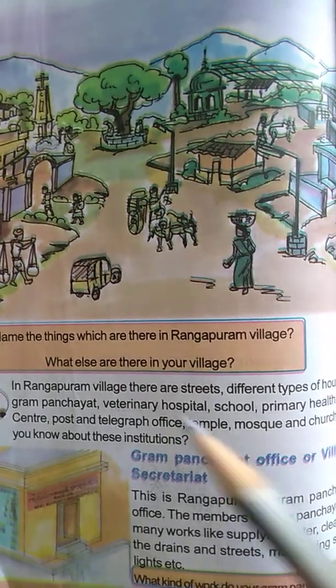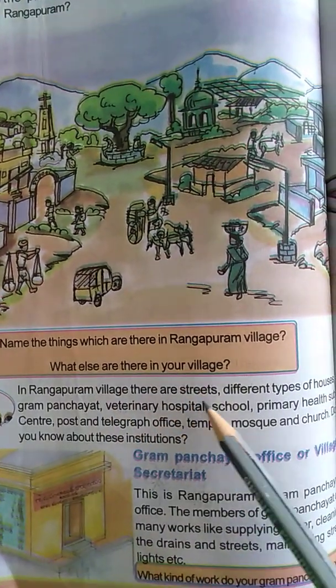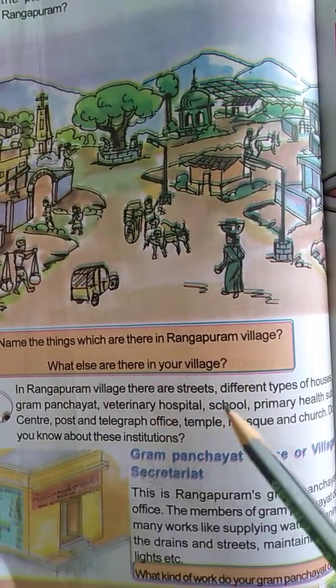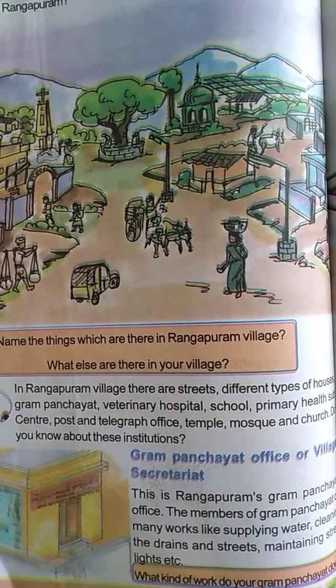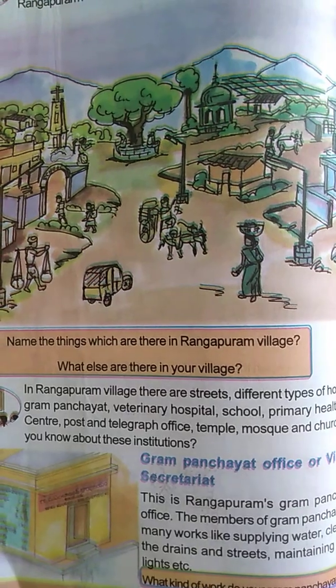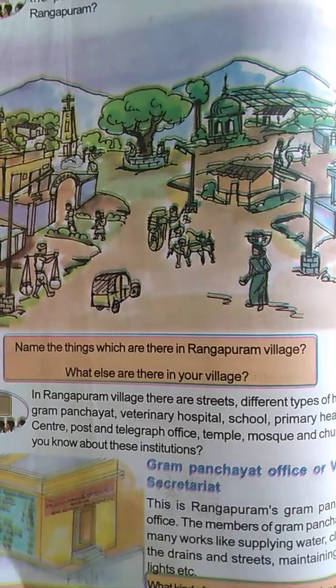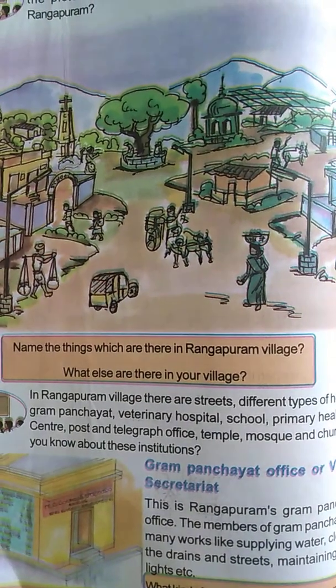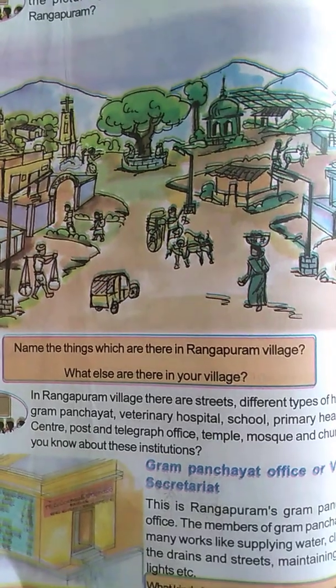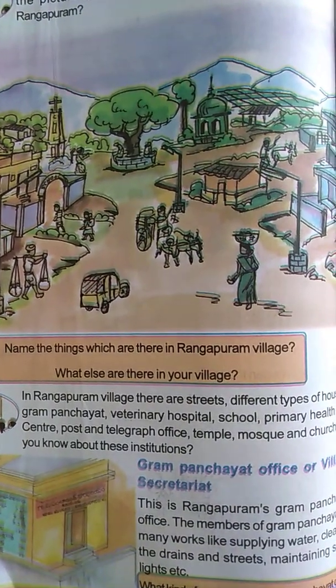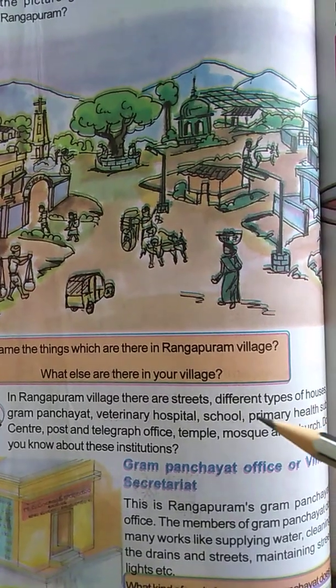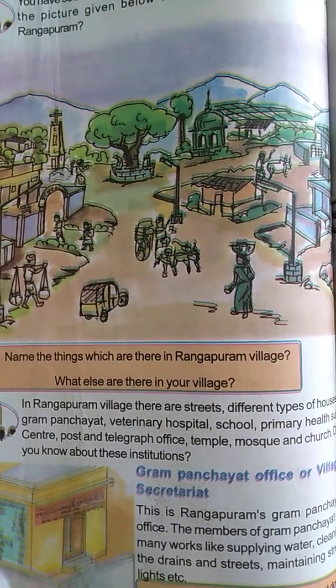See here, in Rangapuram village there are streets. Streets means roads. Different types of houses. Do we have different types of houses in our village? There are some pakka houses and kacha houses also. Some buildings are there and some thatched houses are there in our village also. So here also in Rangapuram village they have different types of houses.